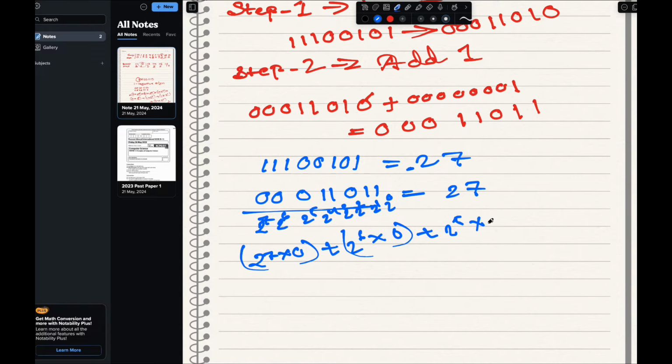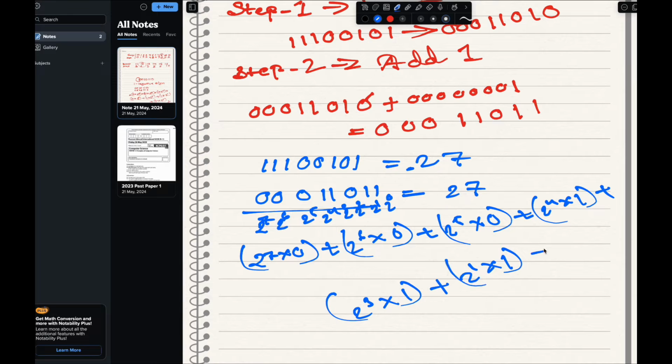2 to the power 5 into 0, it will also be 0. So plus 2 to the power 4 into 1, we'll get a value here. Then 2 to the power 3 into 1, we will get a value here as well. This one will continue here. Then 2 to the power 1 will be 1, plus 0 into 2 to the power 0.